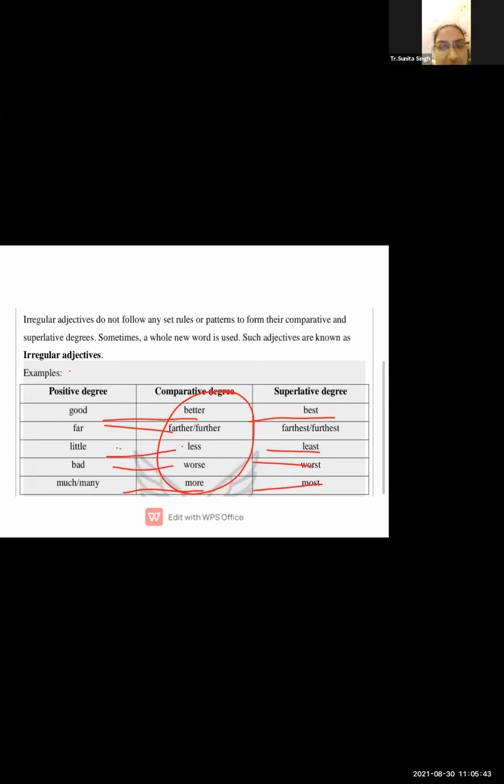Okay, these are some kinds of words, positive degree, comparative degree, superlative degree, where you have to use a whole new word. And this kind of degree of comparison is called the irregular adjective. जहां पर आपको ER, EST add नहीं करना है, we have to use directly new words. जैसे कि good है, good में हमने ER या EST add नहीं किया, we directly take a whole new word.